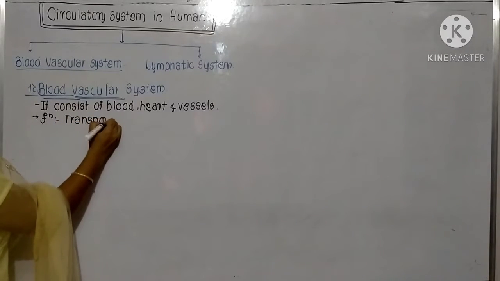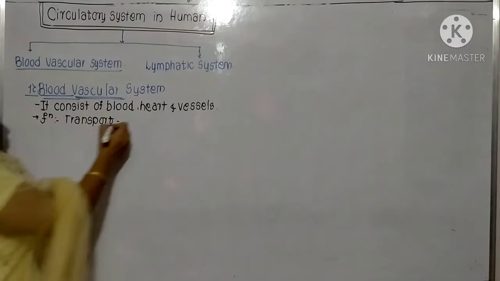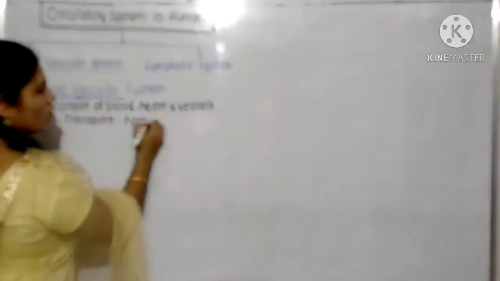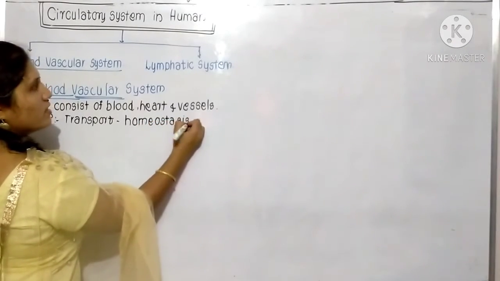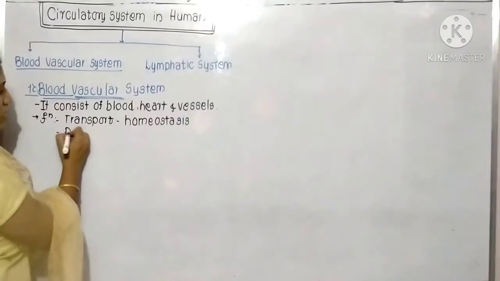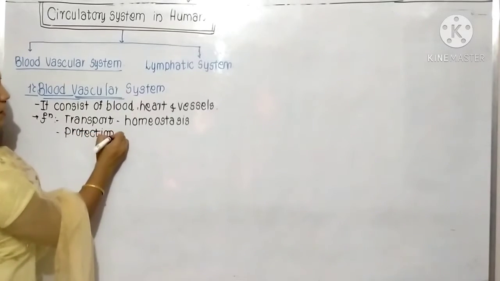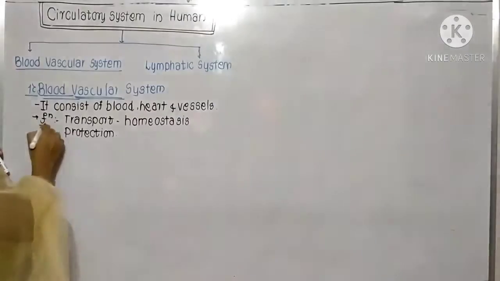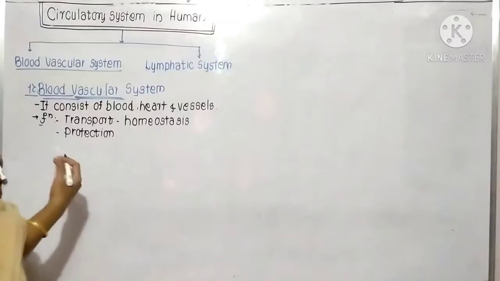Afterward you will get the idea how these functions work. The first one is known as transport, the second one is known as homeostasis, and the third function is known as protection. These are the functions of this blood vascular system. In the next topic you will understand how these are the functions.